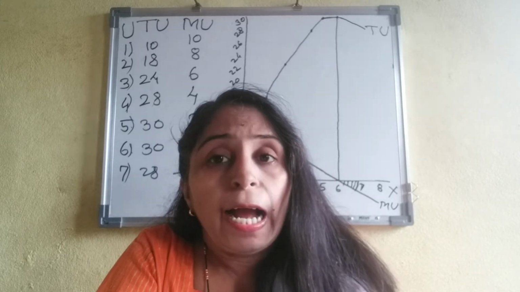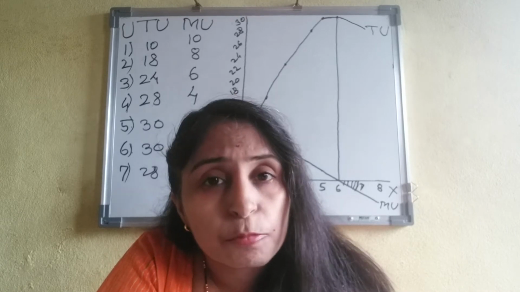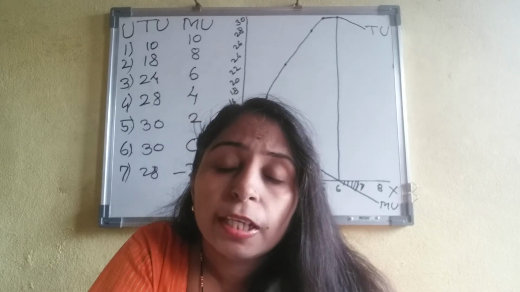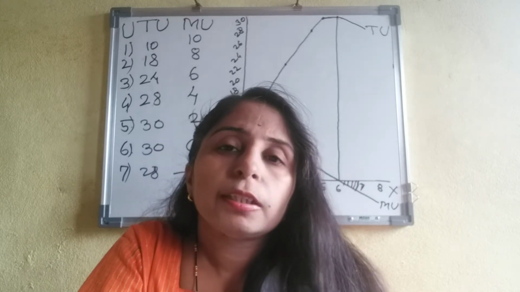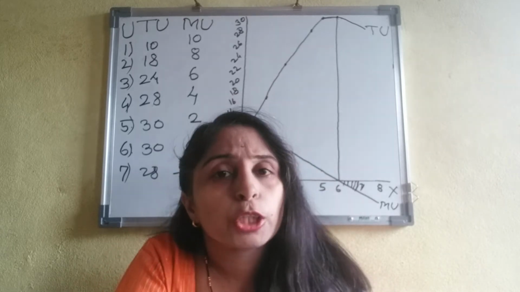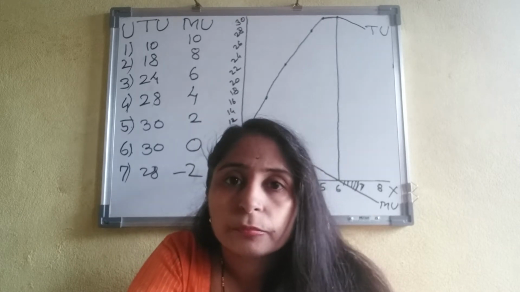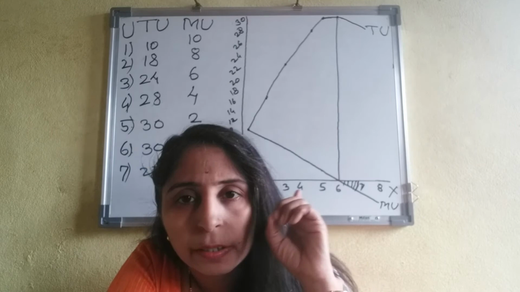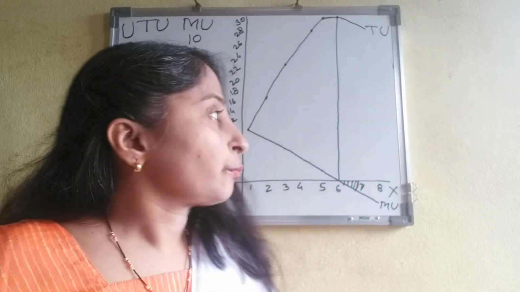Students, as per these five or six assumptions, we can explain this theory with a schedule and diagram, as shown on the blackboard.